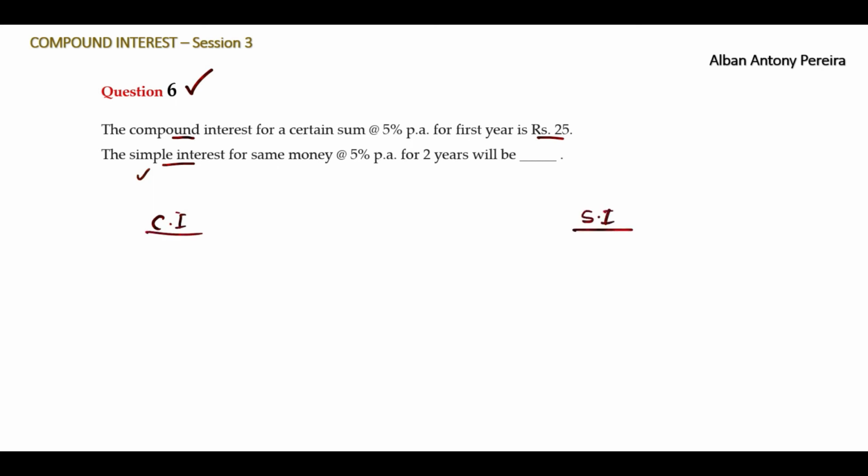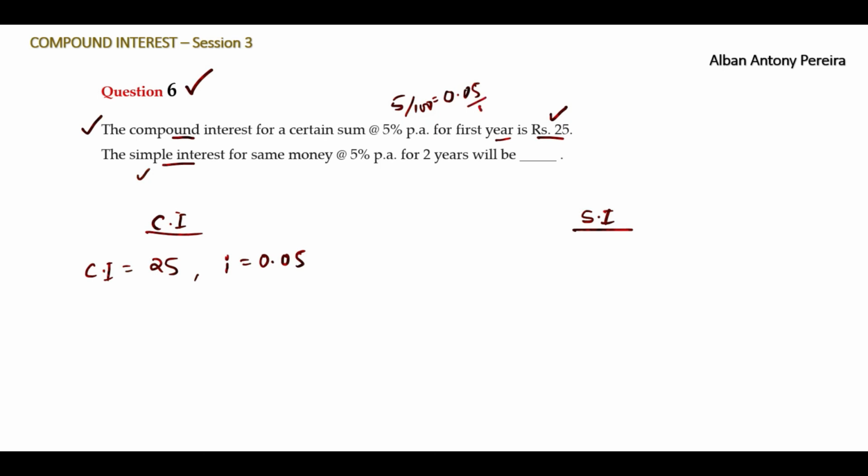Let's solve it as soon as possible. We'll see the compound interest segment first. It's given that compound interest is equal to rupees 25. What else do we have? Interest I is equal to 0.05. How did we get this? This is 5 divided by 100, that is equal to 0.05, and in compound interest it is said for the first year, so it is assumed that it is compounded annually.